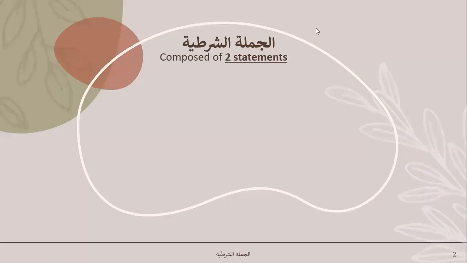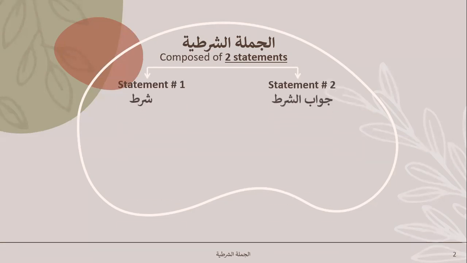So when you have a jumlatu shartiya, it is composed of two statements. There's going to be statement 1 and statement 2. Statement 1 is your shart, statement 2 is the jawab shart, the answer of that shart. Now, the example is: if you knock, I'll open the door. So both of them are supposed to be there generally to complete a jumlatu shartiya.